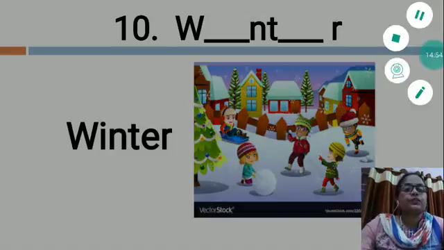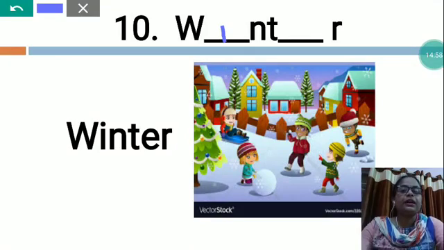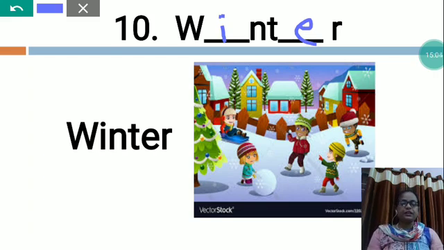So you will fill W, winter. Winter. So winter comes after the rainy season. It begins in October and ends in February. December and January are the coldest months of the year. In this time, the weather remains cold.